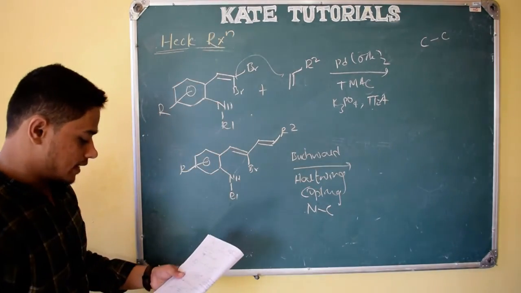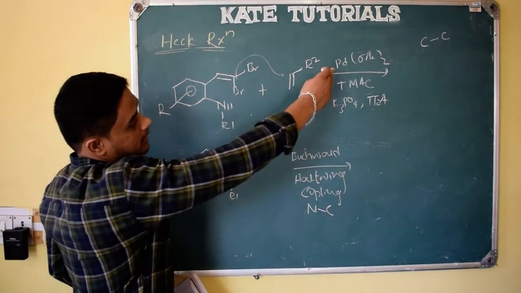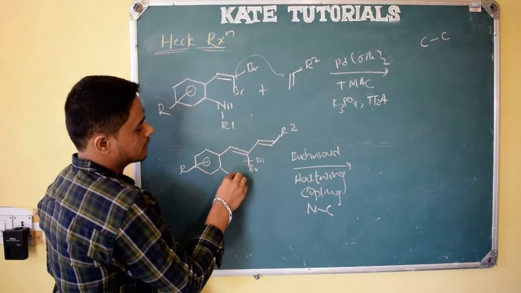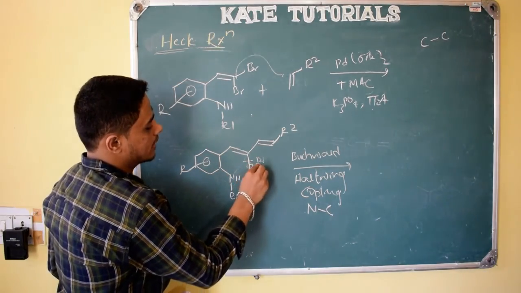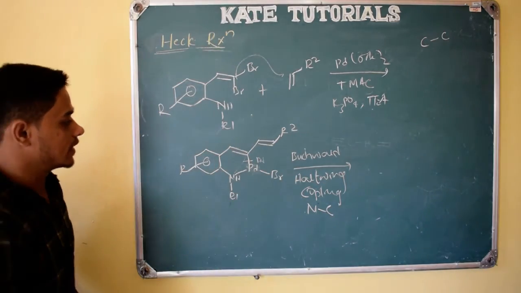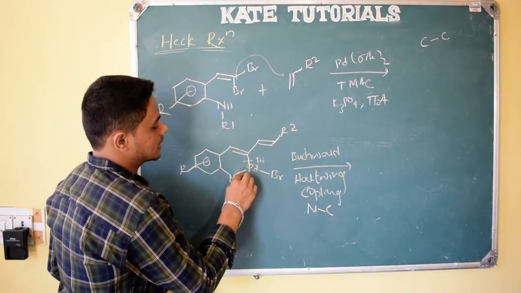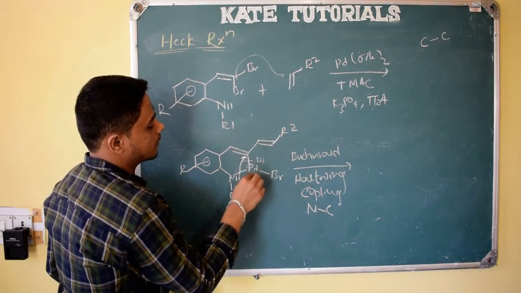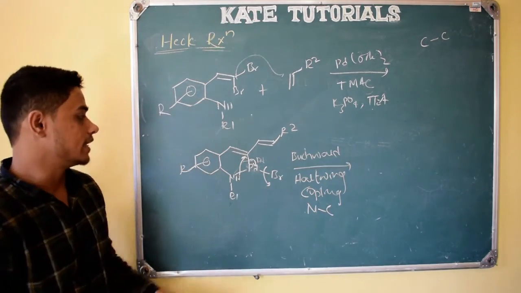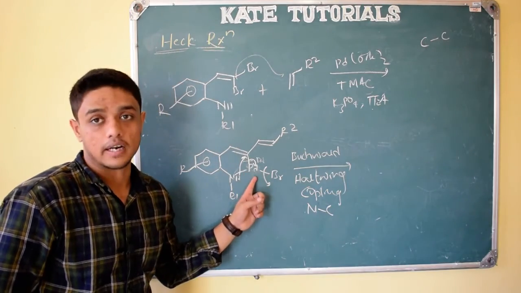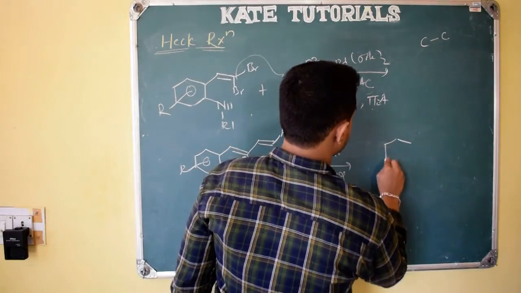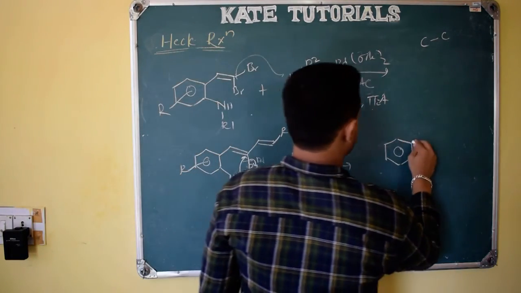So what happens? It is a reaction in which palladium will be there, right? And base is also there. So base will insert, palladium will insert here, and like this it will form palladium, and Br will be there, and nitrogen, these will link, and in such a way that afterwards what happens in reductive elimination, this bond will shift to this carbon and it will take this bond and Br will leave. So reductive elimination, initially from zero oxidation state it will get into plus oxidation state followed by zero oxidation state. So we will get a cyclic ring in such a way that we will get a 5-membered ring.